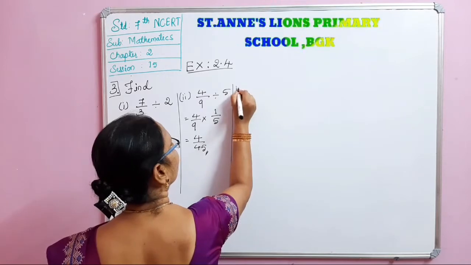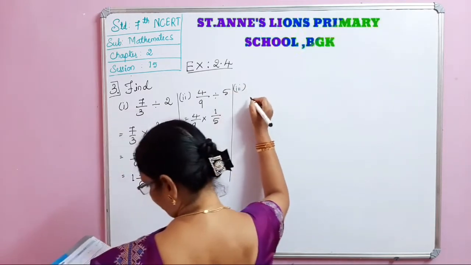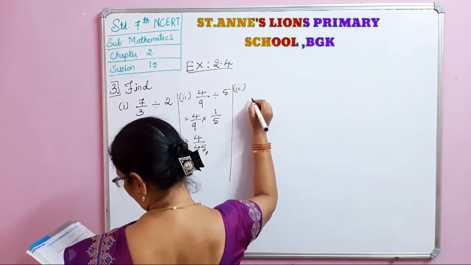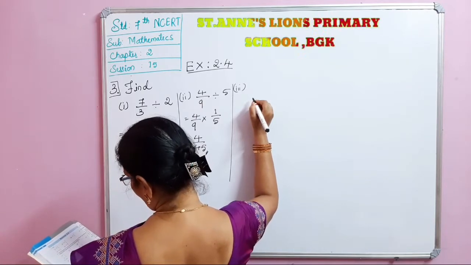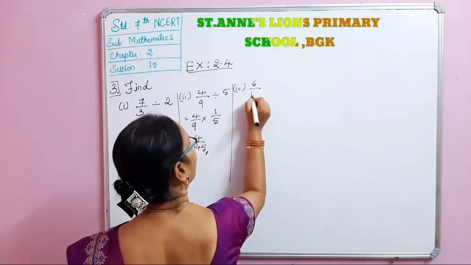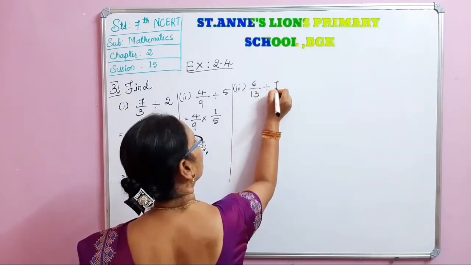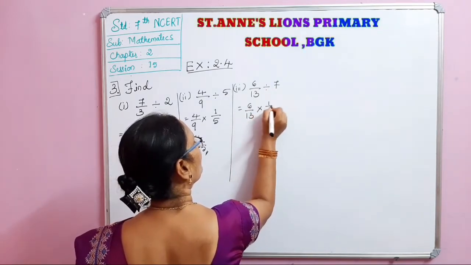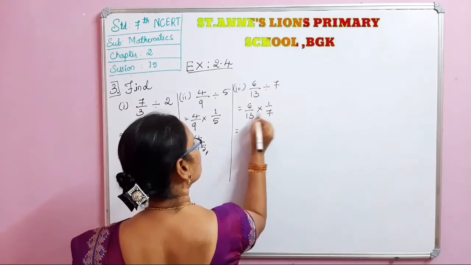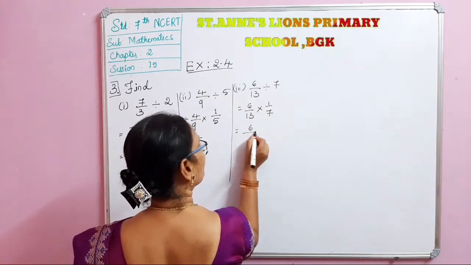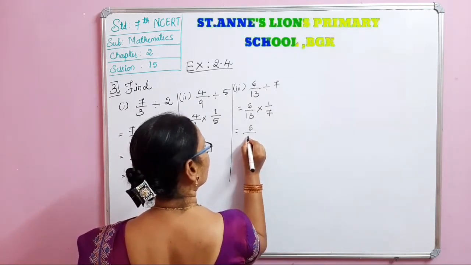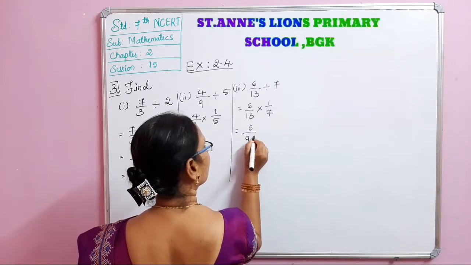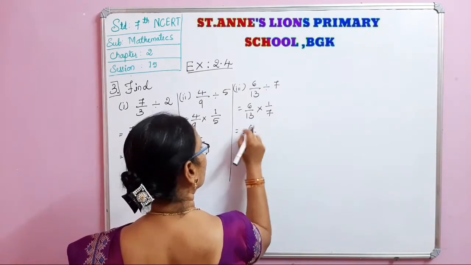Next, the third one, that is 6 by 13 divided by 7. 6 by 13 into 1 by 7. 6 ones are 6, 13 sevens are 91.